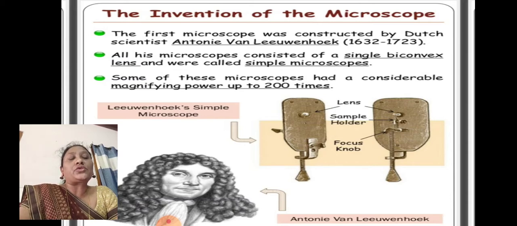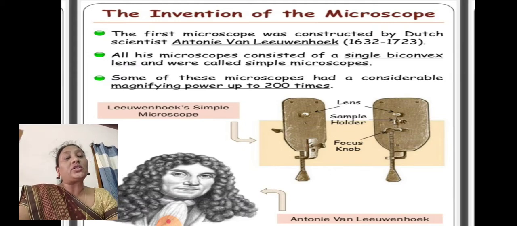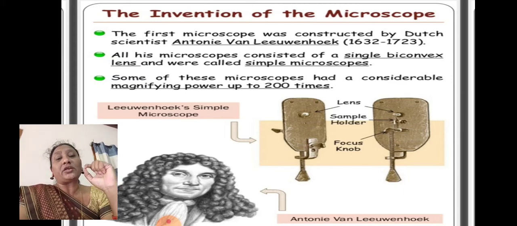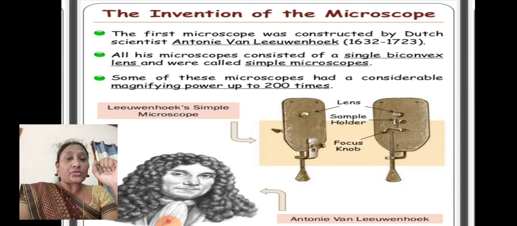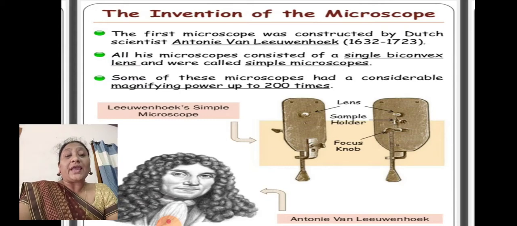Some of these microscopes had considerable magnifying power, up to 200 times. Whatever the material, a very tiny material or a microscopic structure which we keep under this old microscope, it can be multiplied to 200 times its size. Even a material which is very small develops into 200 times bigger than the small one. So that is the main use of the microscope.